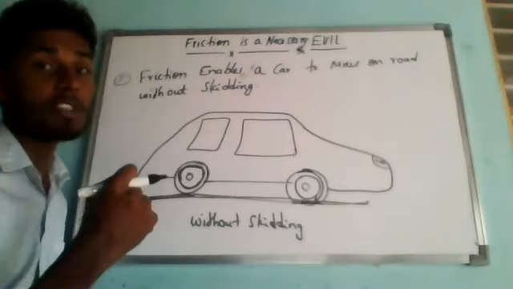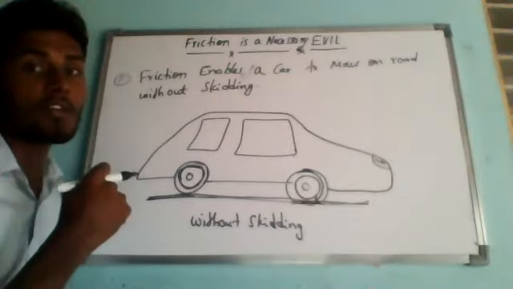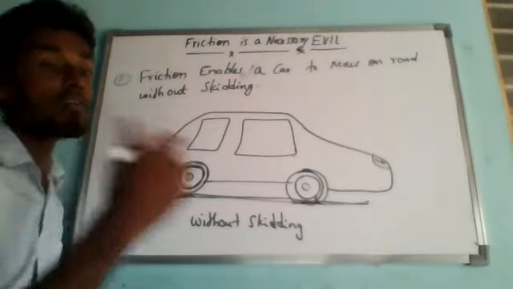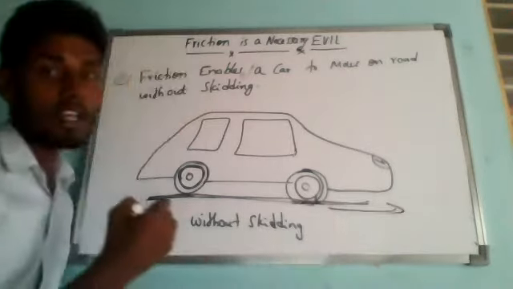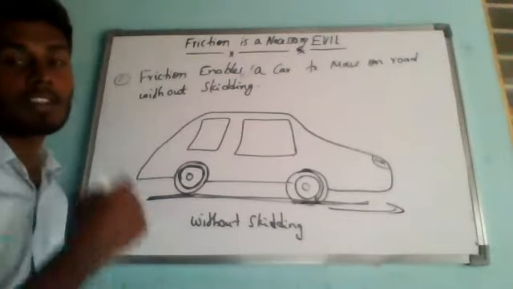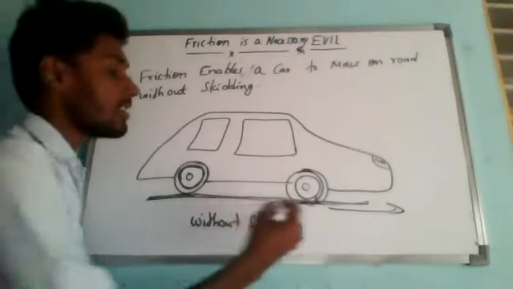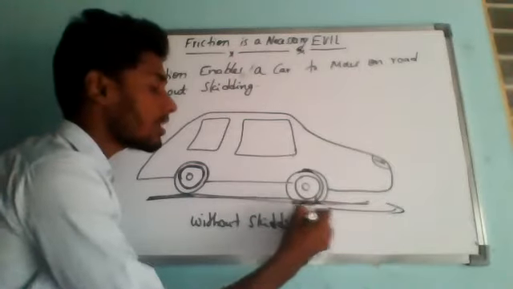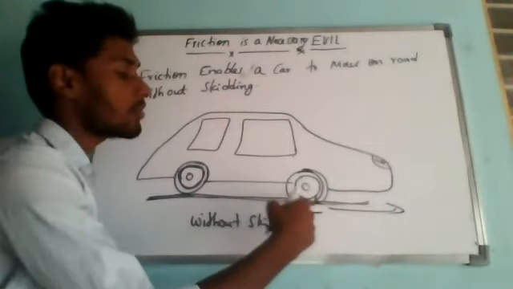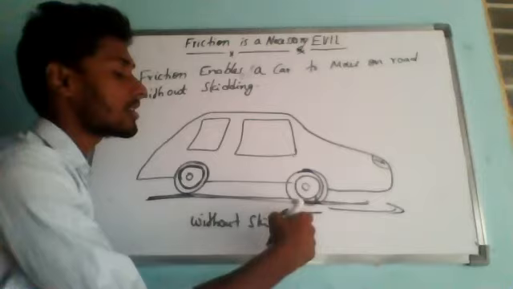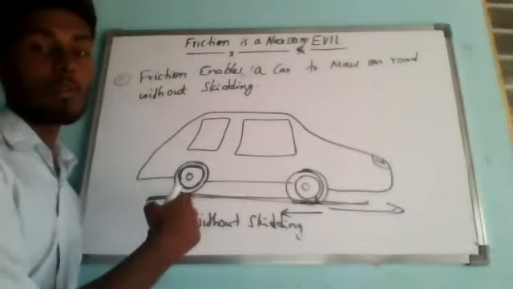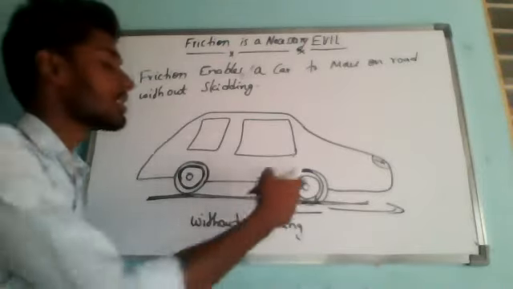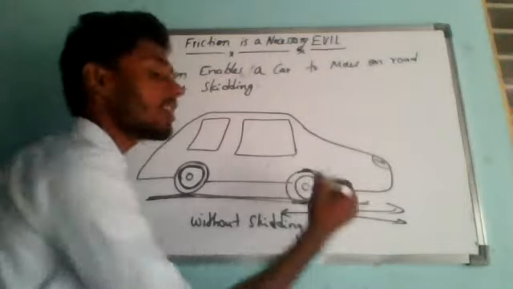So the friction between the tire of a car and the surface of the road acts in the forward direction. When the wheel turns backward, the car is trying to push the ground backward, meaning the force exerted by the car will be pushing the ground backward. So the frictional force between the tire and the earth will act in the forward direction.